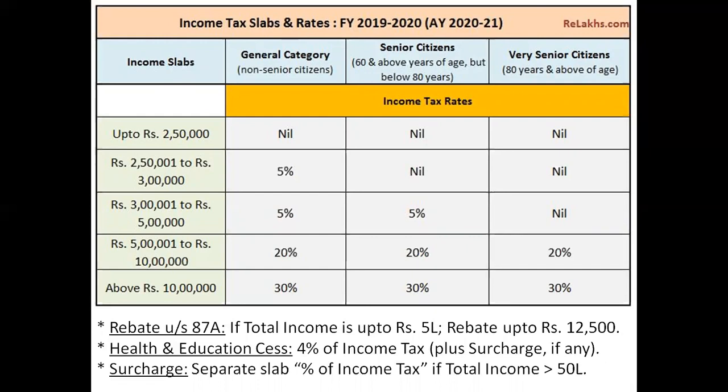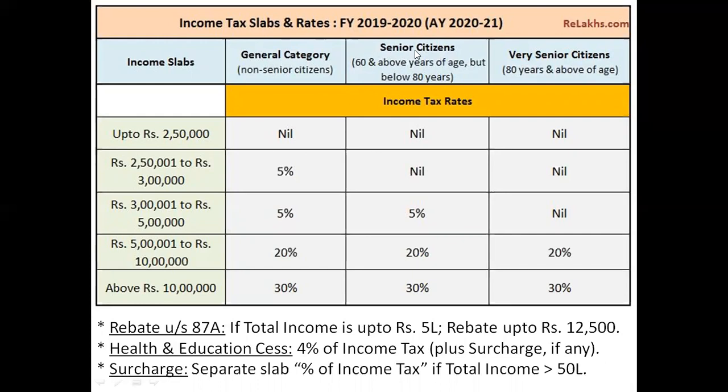Fine. We are going to take the detail afterwards, but first of all, let me explain 3 different categories of persons. So for the calculation of income tax, entire citizens are classified into 3 different categories. First is general category, second is senior citizens, and third is very senior citizens. What is general category? We are going to take it at the end.